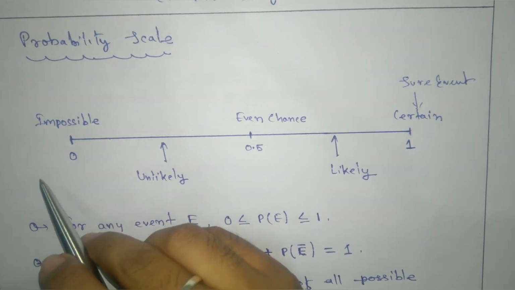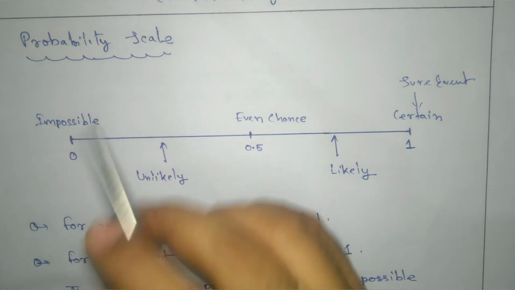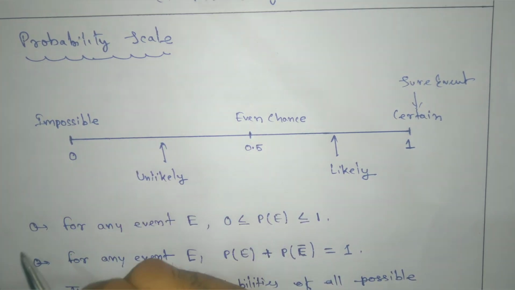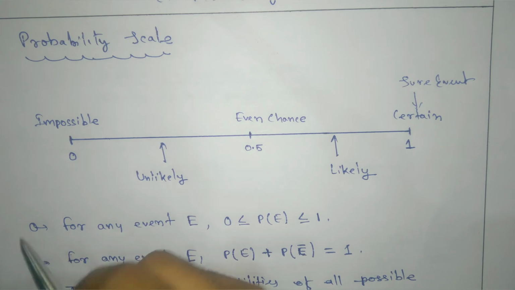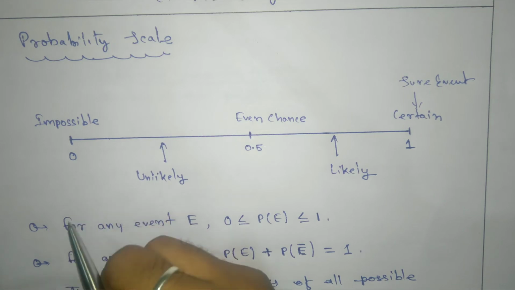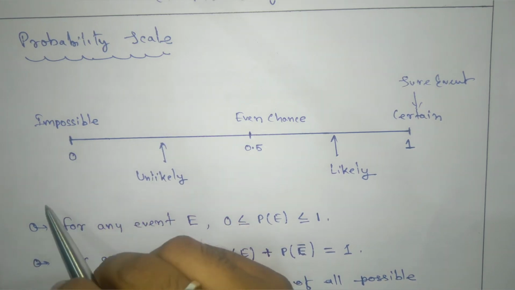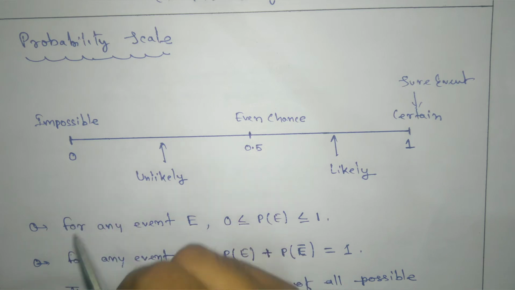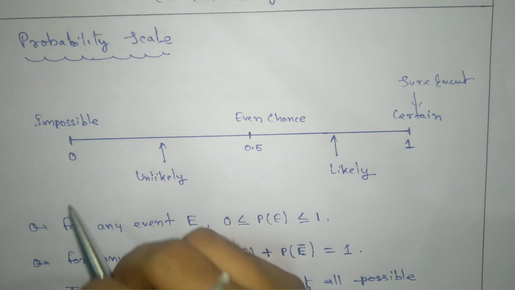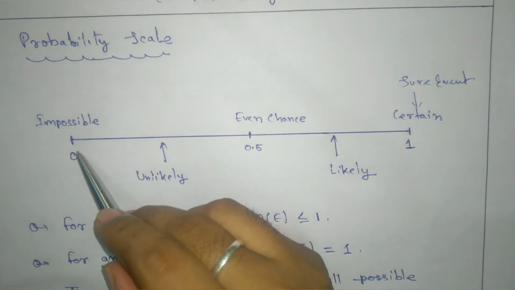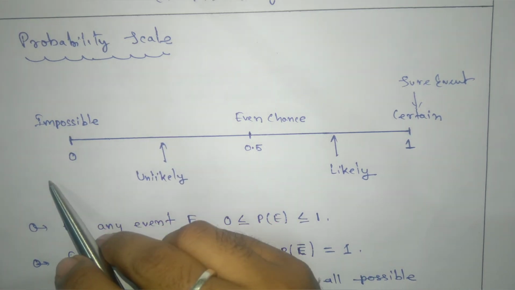Let's take one example. Assume that today is Sunday, and I ask you what is the probability that tomorrow will be Tuesday. What will be the answer? Impossible, 0. Why, sir? Because if today is Sunday, we know the next day will be Monday. How could it be Tuesday? So here probability equals 0 and the event is an impossible event.